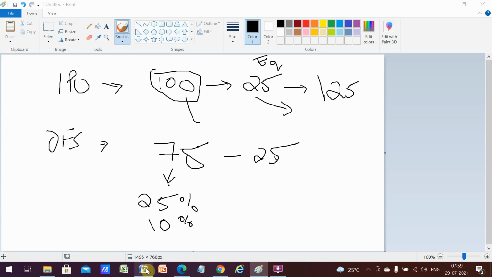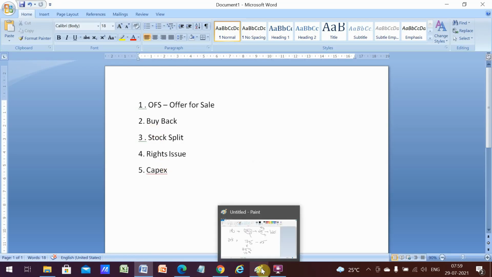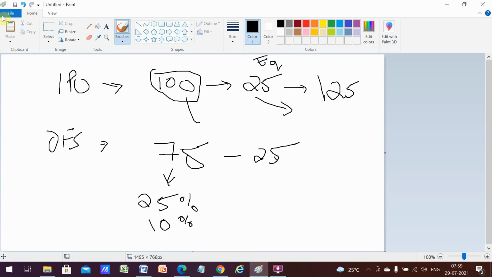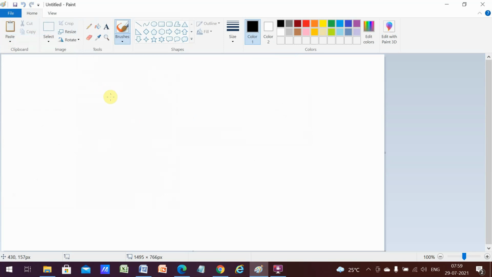All right. Next, coming to buyback. We'll see what exactly a buyback is and how that helps a shareholder. In a buyback, let's consider there are around 100 shares of a particular company. Let's take TCS. As these companies become really large, their growth rate is going to be lower.